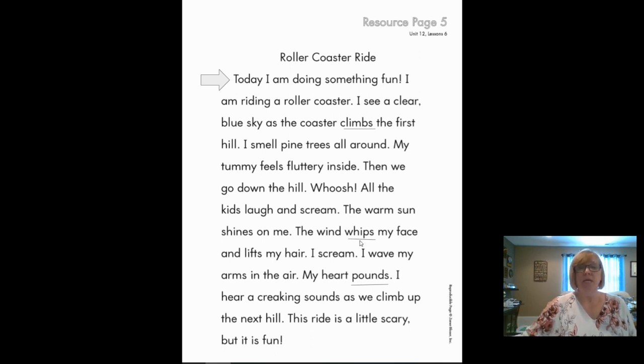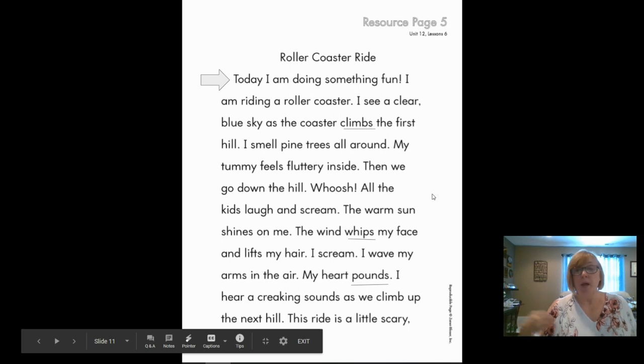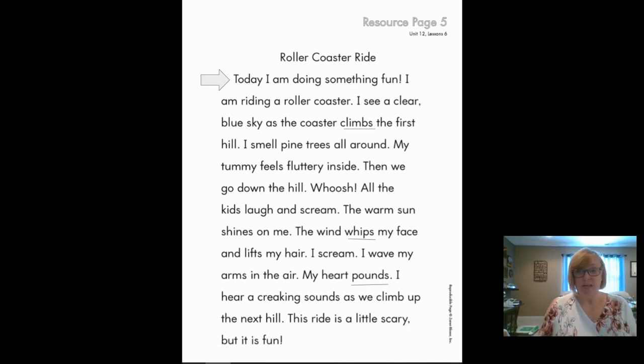Usually roller coasters or hills are kind of steep going up. Okay, and then down here, the wind whips my face. Well, boy, that sounds like it's really breezy and windy as you're going up high. And then my heart pounds. Well, my heart might pound by being a little afraid because, as I've said, I am not a fan. I think I've told you this before in class. I'm not a fan of roller coasters. But that could also be out of excitement. So that really shows how exciting that person felt on their roller coaster ride.